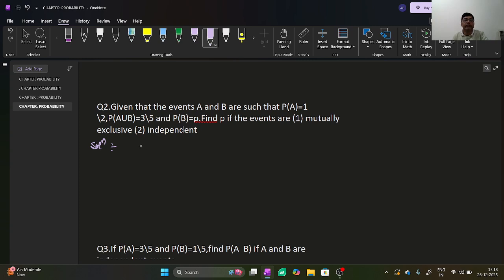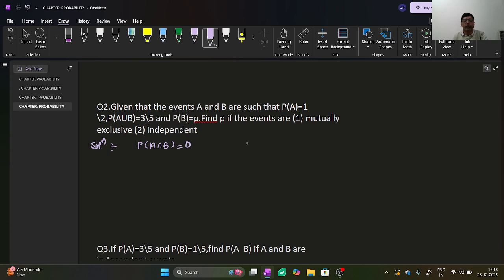In the first part, it is given that A and B are mutually exclusive events, which means probability of A intersection B is equal to 0.